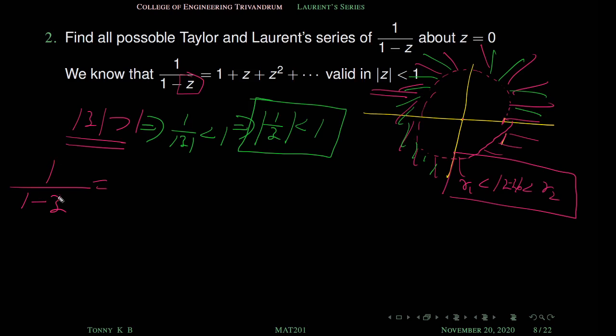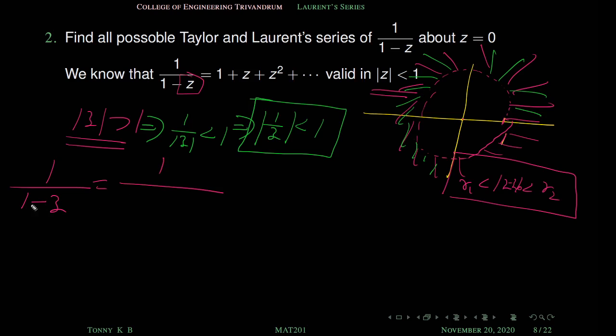Then how to expand this function? We have a condition: modulus of 1 by z is less than 1. We have to convert this in terms of 1 by z. How? Any idea? A small rearrangement.